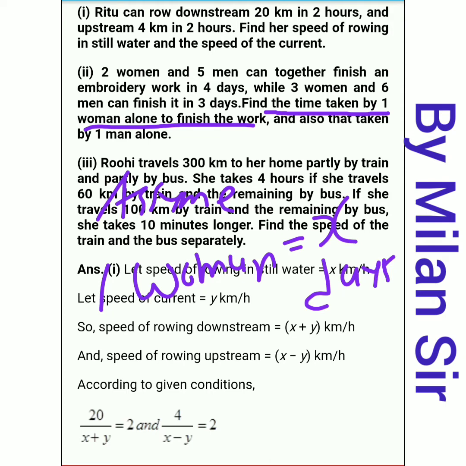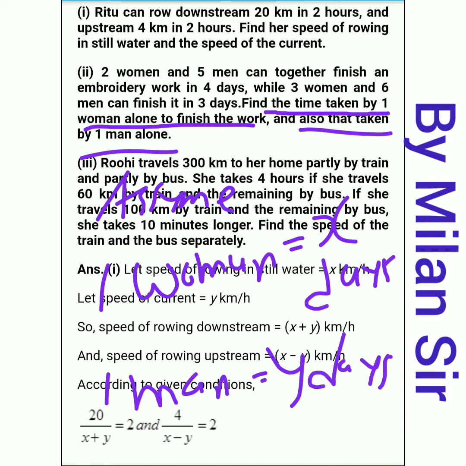Same thing for men, because it is also written that taken by one man alone. That means we can assume the time taken by one man alone to finish the work is equal to y days. If only one woman does the work, she can finish it in x days, and if only one man is there, he can finish the work in y days.